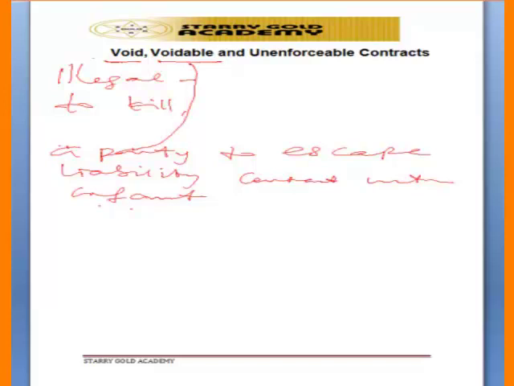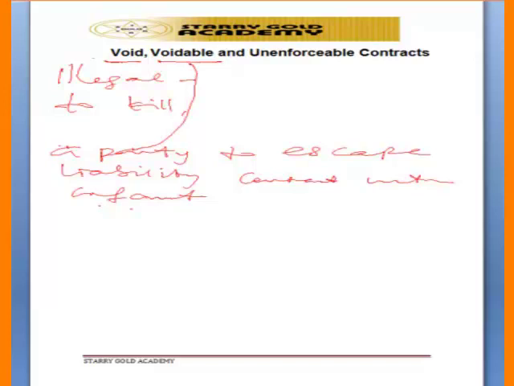If the matter gets to court and the infant raises the issue that at the time he entered into the contract he was an infant, then the court will not compel the infant to pay the money. So the infant may decide to escape liability under the contract.